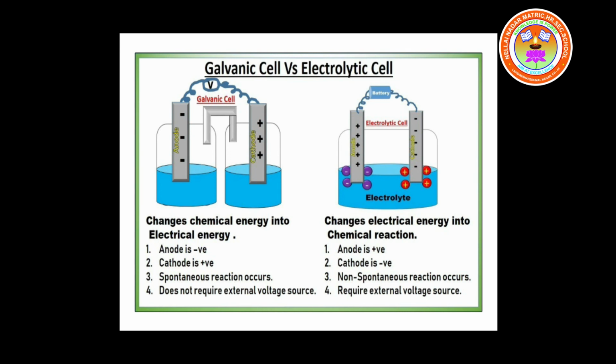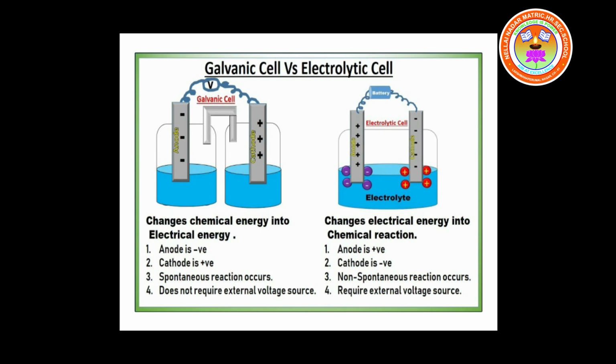In a galvanic cell, anode is negatively charged, whereas in electrolytic cell, anode is positively charged. In a galvanic cell, cathode is positively charged, whereas in an electrolytic cell, cathode is negatively charged. Spontaneous reactions take place in a galvanic cell, whereas non-spontaneous reactions take place in an electrolytic cell.